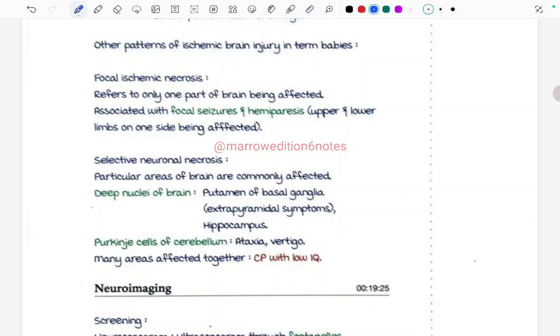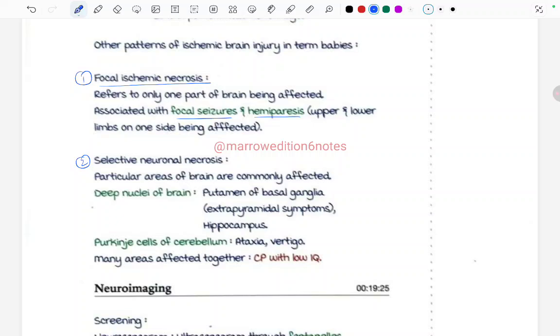First one that we are going to read about is the focal ischemic necrosis. Then there can be selective neuronal necrosis. Okay, let's see focal ischemic necrosis. It refers to only one part of the brain being affected, associated with focal seizures and hemiparesis. So there is only a part of the brain that is being affected, right? Leading to hemiparesis or focal seizure, that is, hemiparesis is upper and lower limbs on one side being affected.